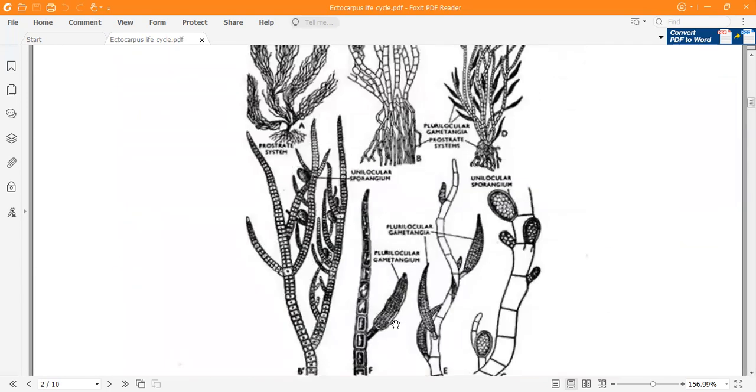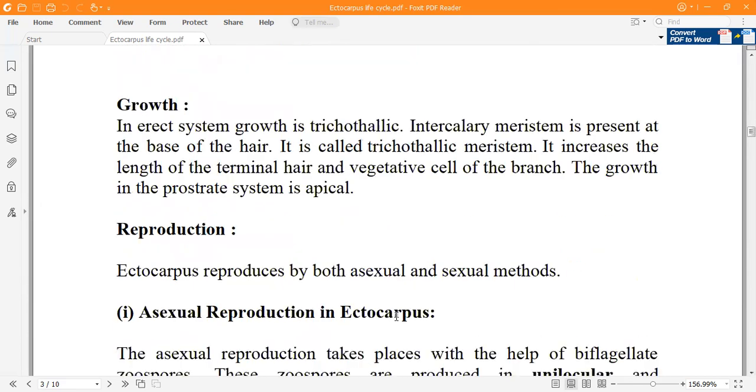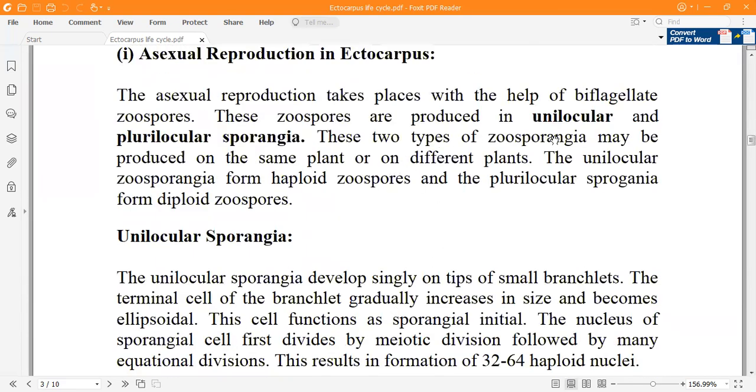These two types of sporangia may be produced on the same plant or on different plants. The unilocular sporangia form haploid zoospores, and the plurilocular sporangia form diploid zoospores.